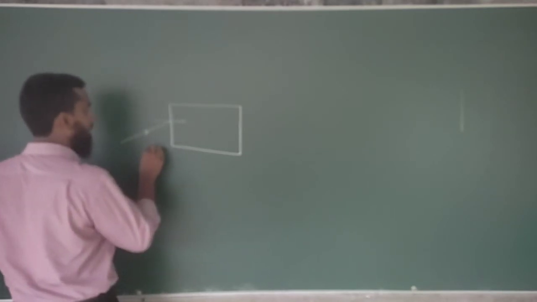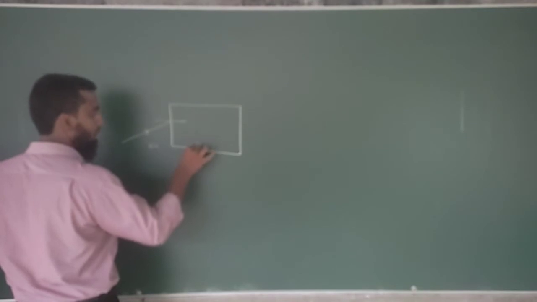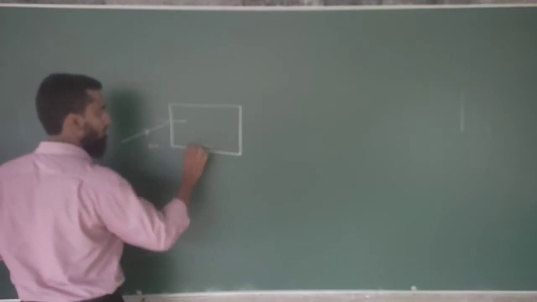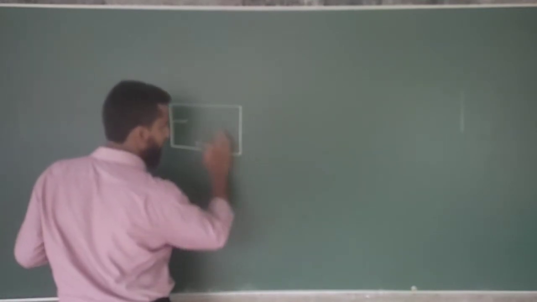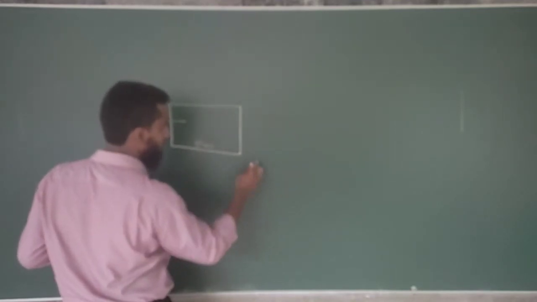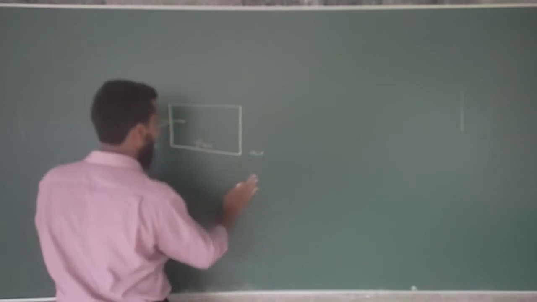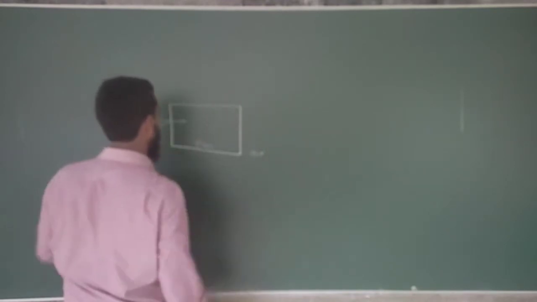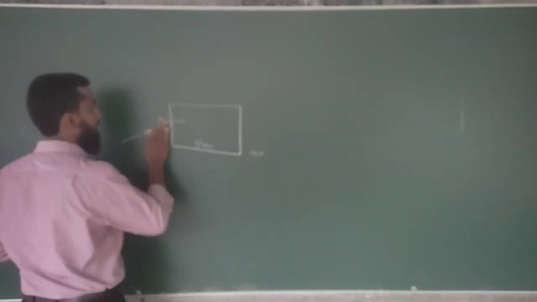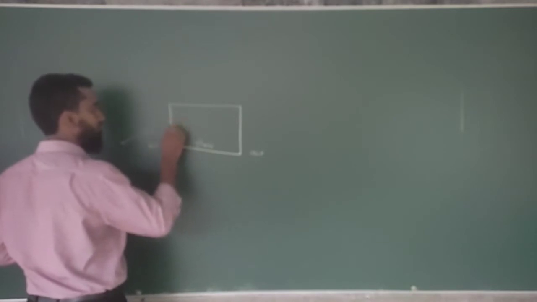Here you have air. This is glass. After the penetration, when the ray comes out, this is going to be the air medium. Inside the air medium, a glass has been placed. I'll take this somewhere here.